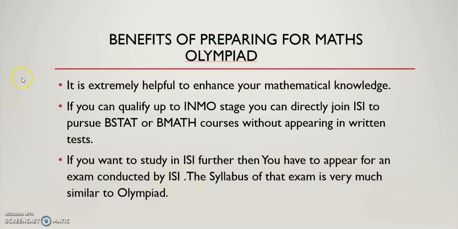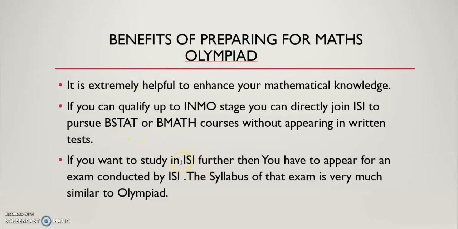If you want to study in ISI further, then you have to appear for an exam conducted by ISI. Suppose you did not qualify for INMO, then you have to appear for the exam conducted by ISI, and the syllabus of that exam is very much similar to Olympiad. Suppose you prepared for this but somehow could not qualify for INMO. Whatever topics you studied while preparing, similar topics are included in the syllabus of ISI.